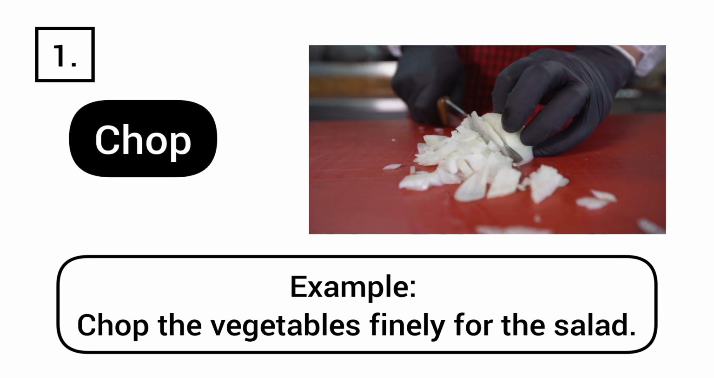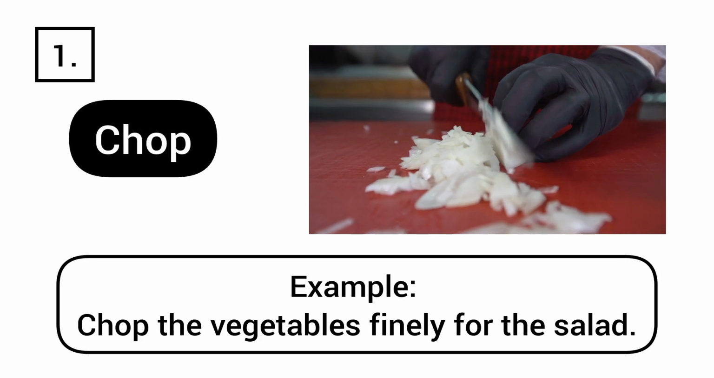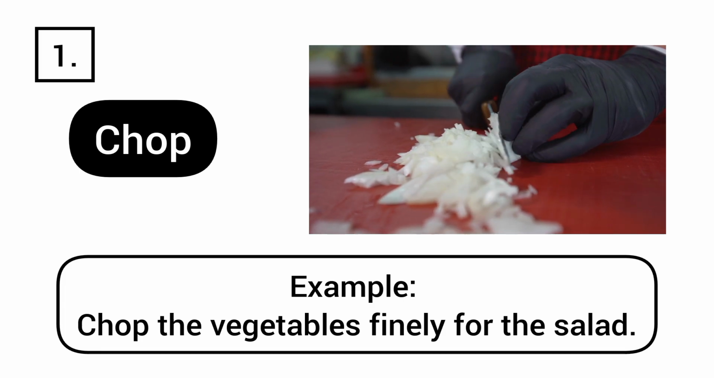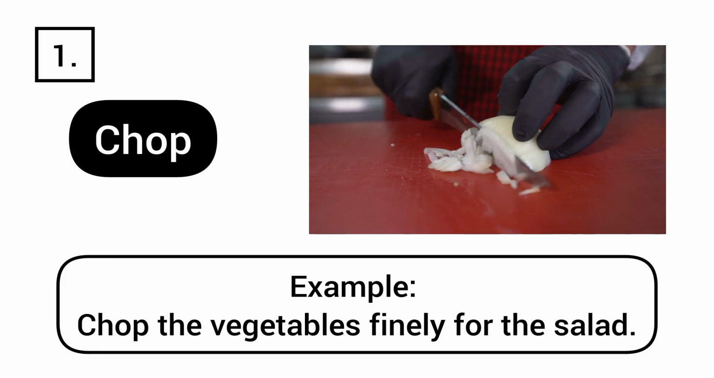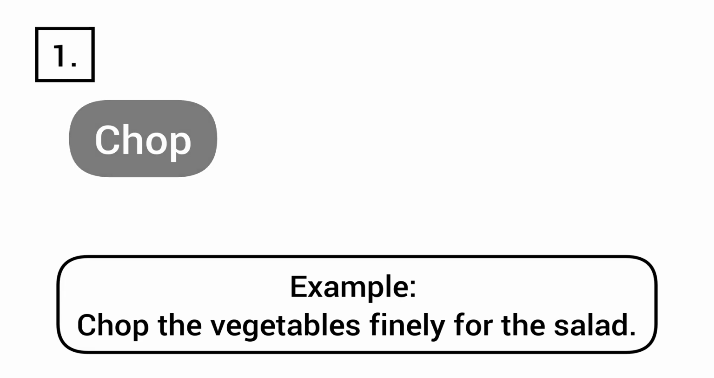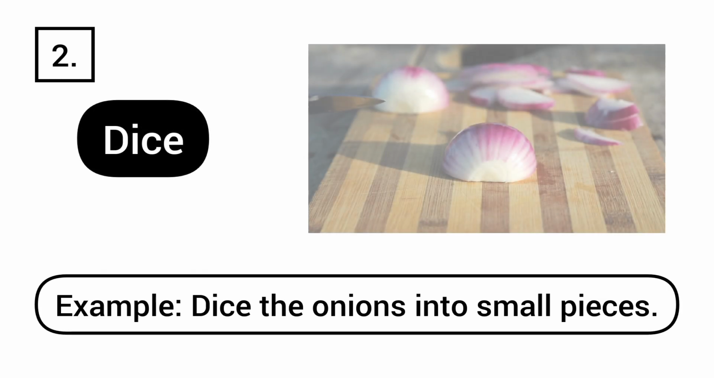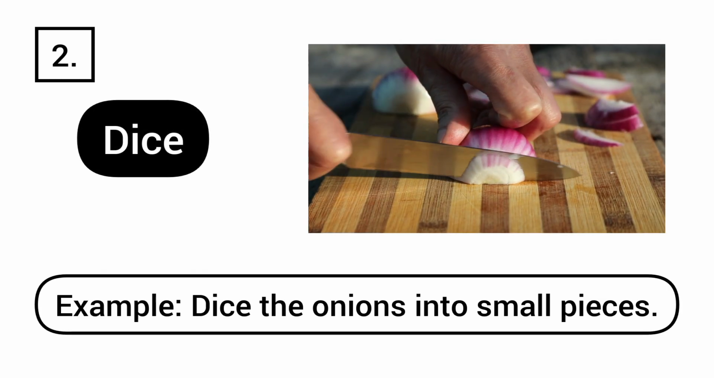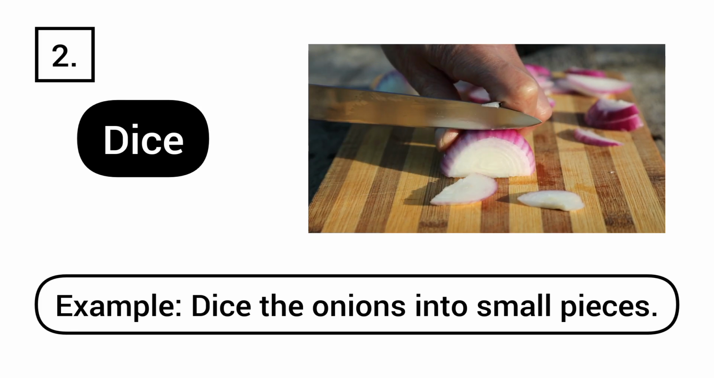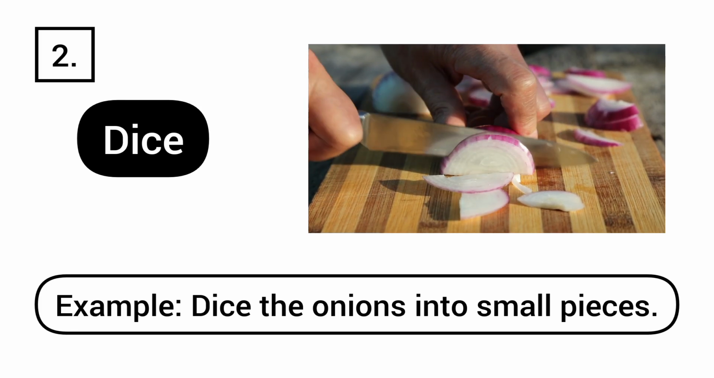Chop. Example, chop the vegetables finely for the salad. Dice. Example, dice the onions into small pieces.